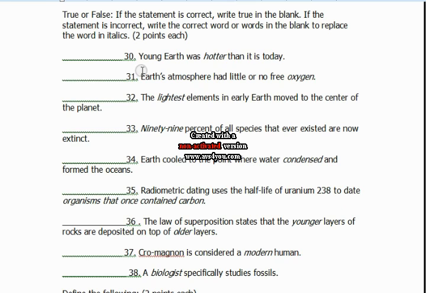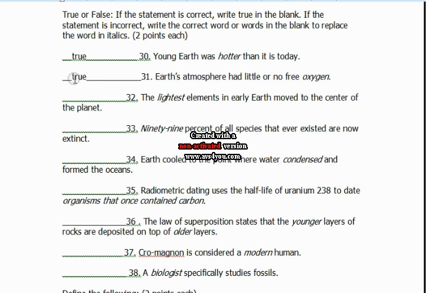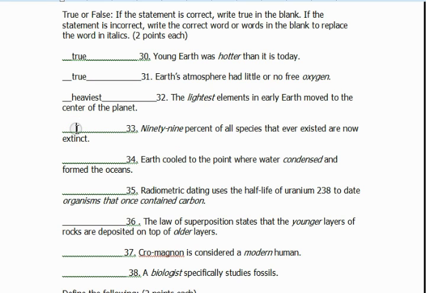True or false? Young Earth was hotter than it is today. That's true. Earth's atmosphere had little or no free oxygen. That's true. The lightest elements in early Earth moved to the center of the planet. That's false. It's the heaviest. 99% of all species that ever existed are now extinct. True.